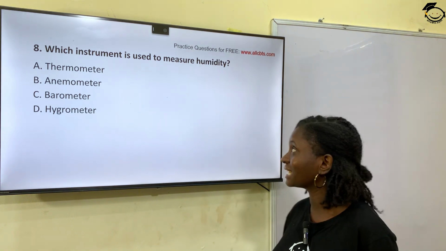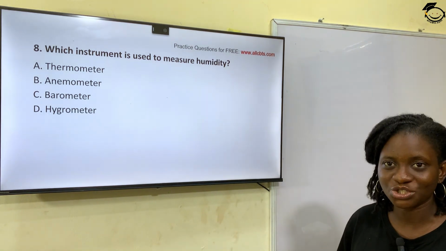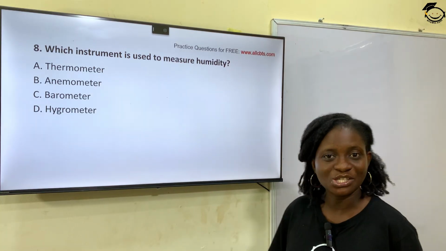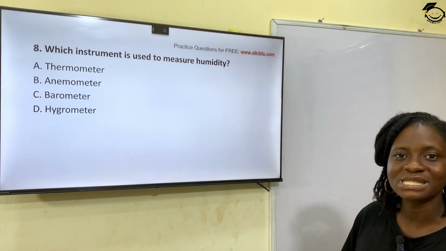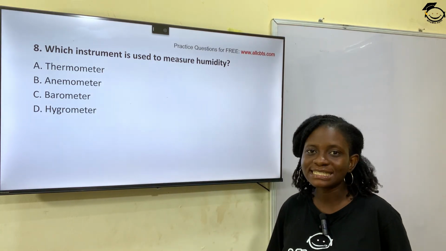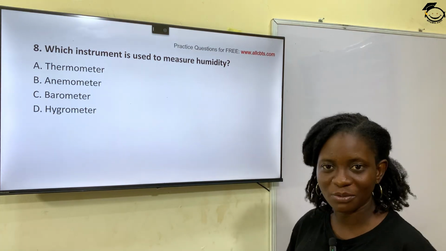A hygrometer is an instrument that is used to measure humidity. A thermometer is used to measure temperature, an anemometer measures wind speed, and a barometer measures air pressure. So option D is the correct answer, hygrometer.